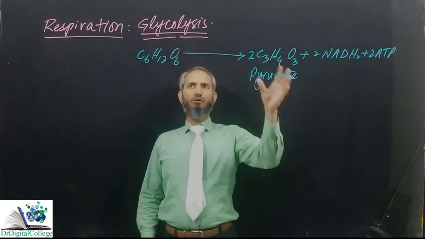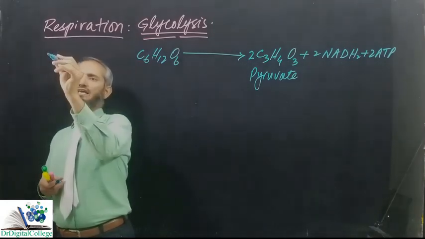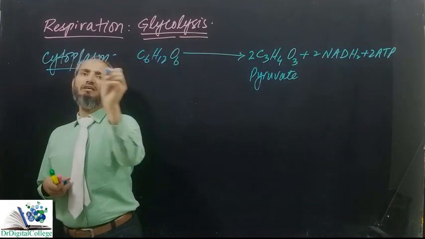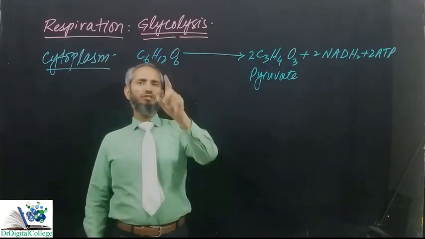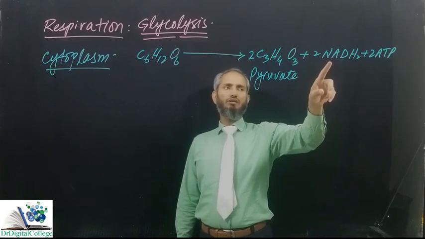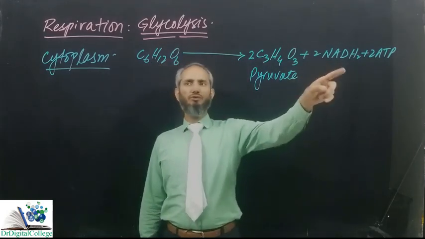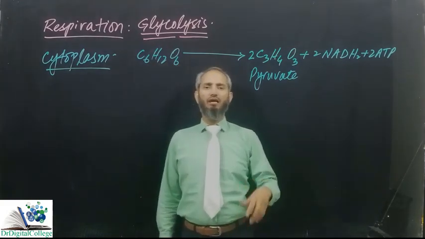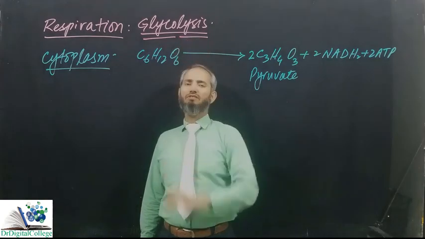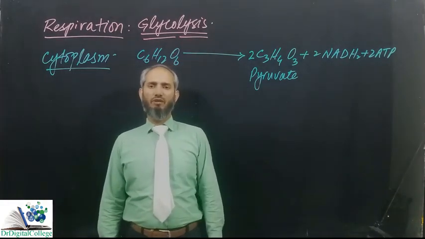So this is the overall process, and this is occurring in the cytoplasm of the cell. And you might have seen that for the oxidation of glucose, here NAD, nicotinamide adenine dinucleotide, has been used. It has been reduced to oxidize glucose and no molecular oxygen has been used. So the first process of respiration, glycolysis, will be occurring even if oxygen is not available.